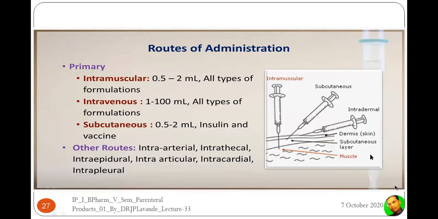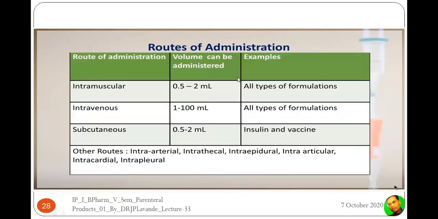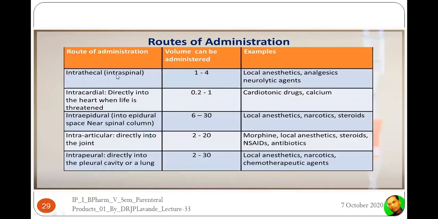So all these are the different routes. You can see here, in case of intramuscular, this we already saw. In case of intrathecal, that is into the intraspinal space, 1 to 4 ml will be the volume. The drugs to be given are local anesthetics, analgesics, and neurolytic agents.